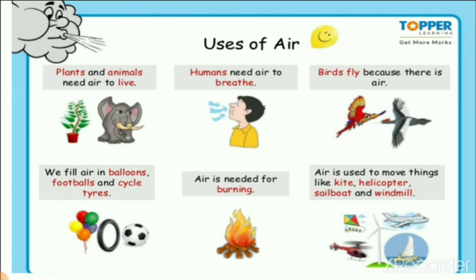In lesson number 2, we learned about 4 types of things: living things, non-living things, natural things and man-made things, right? So when we learned about living things, we learned that human beings, plants, animals are living things. So we also learned what we need to breathe, we all are breathing. All living things are breathing. So what do we take in breathing? We take water, we take food.